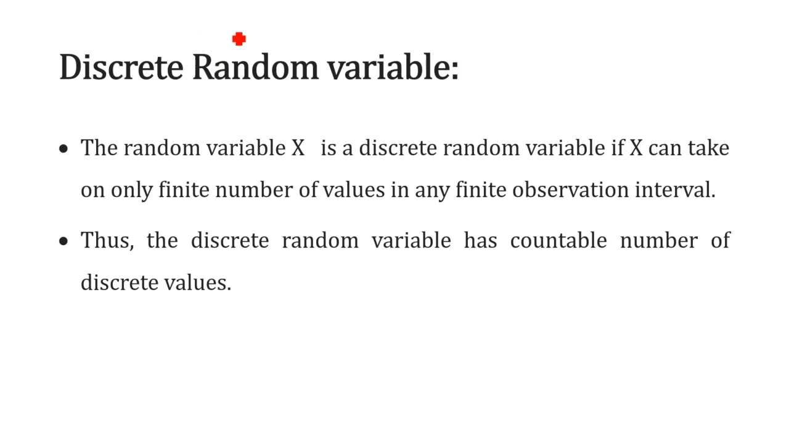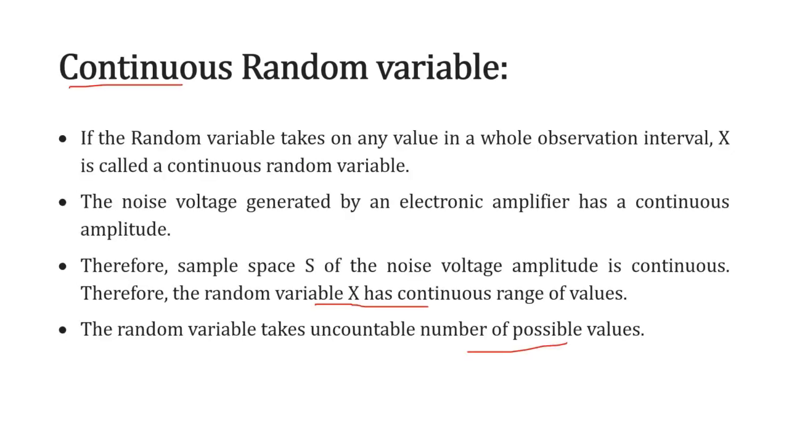Then discrete random variable. A random variable X is discrete if it takes only a finite number of values. So a discrete random variable has a countable number of discrete values. Alright. So today we have discussed the definition of a random variable, random process, sample space, event, outcome, and then types of random variables.